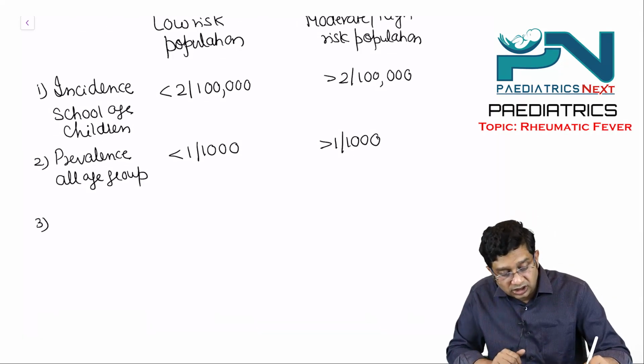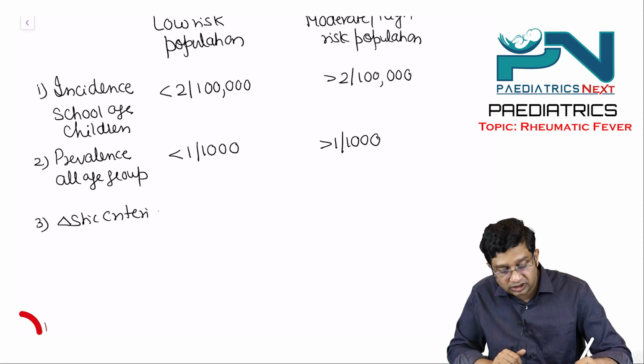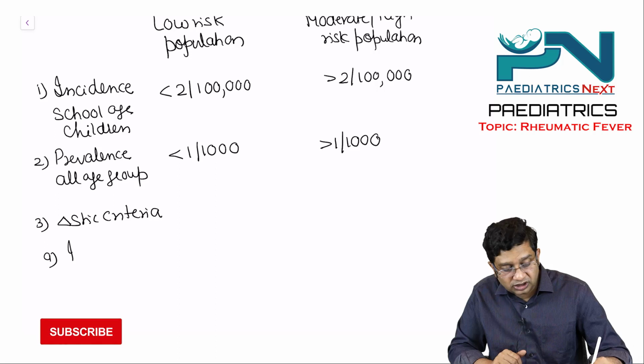Then what is the diagnostic criteria? First for the initial episode.